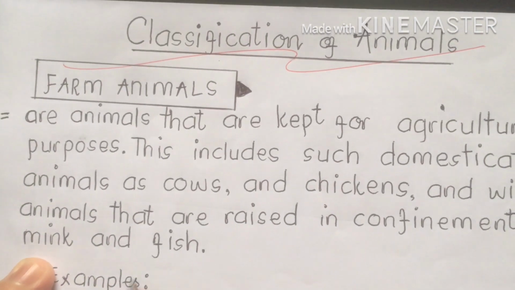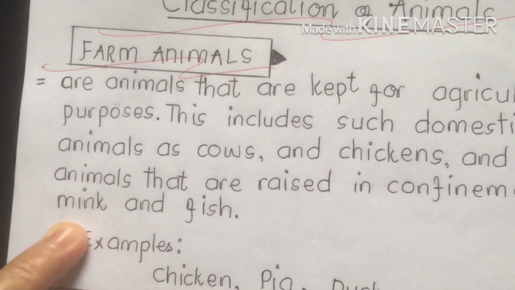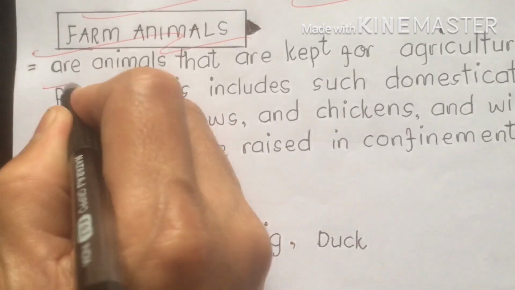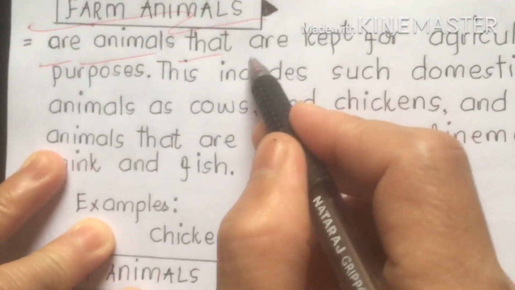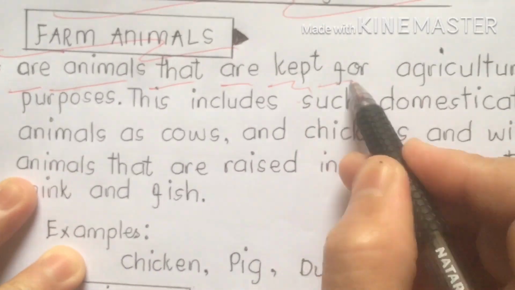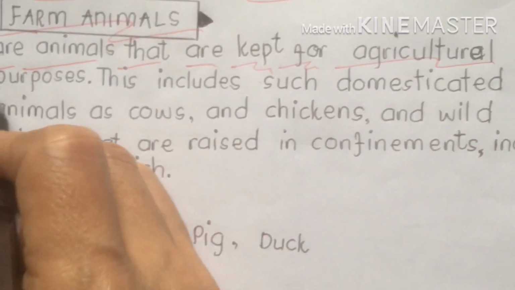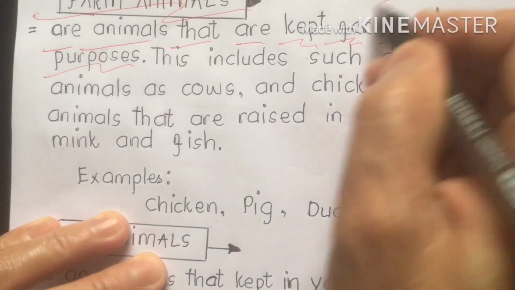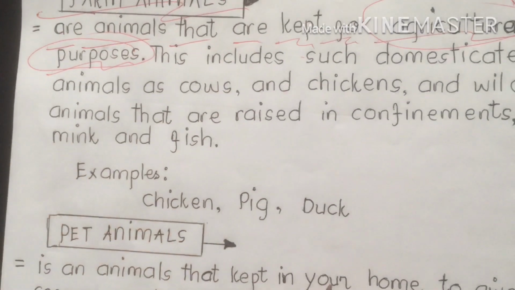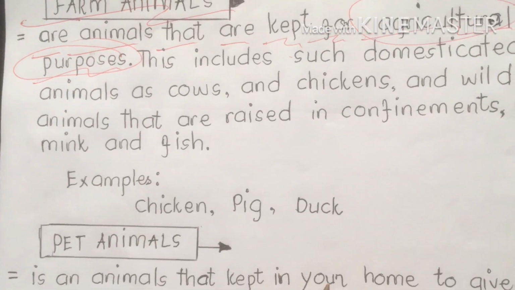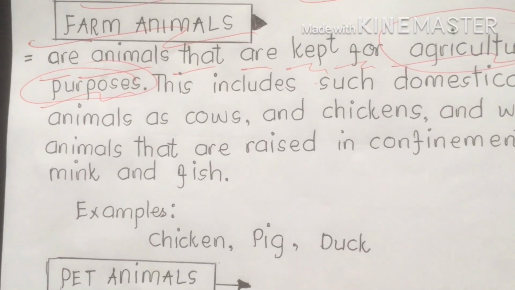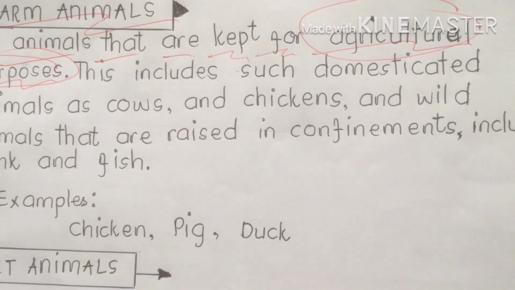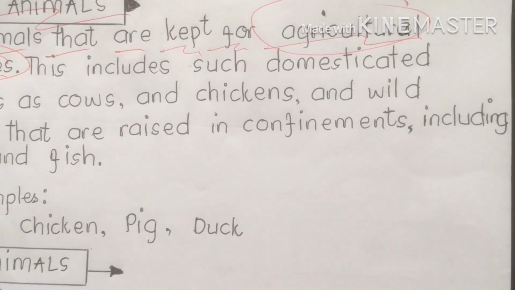So let's tackle first farm animals. Farm animals are animals that are kept for agricultural purposes. Meaning, my dear students, from the word agriculture, they are helping animals that create not only different products but sources of additional income for us, especially for the farmers, the